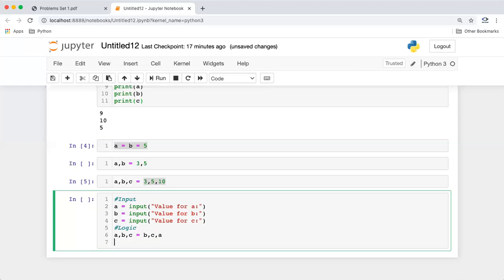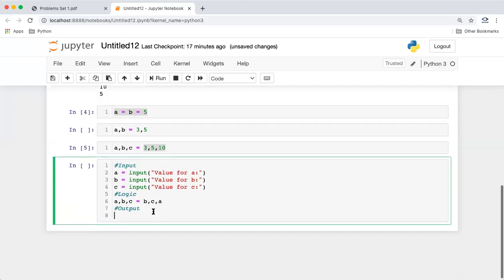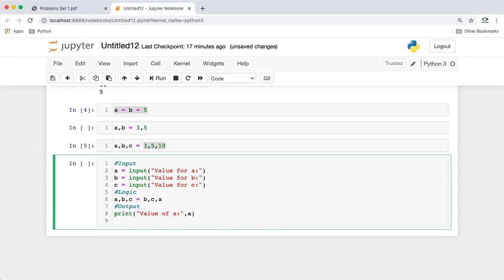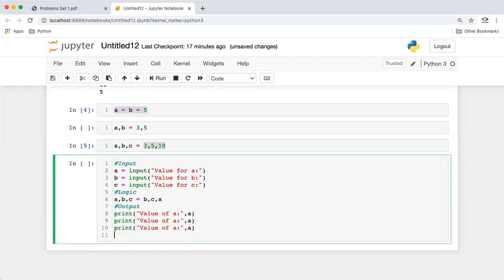Now it comes to our output part. Normally these will be the three parts we divide our solutions into, and here we can say print a, value of a. Let's copy this. Here it will be value of b and value of c. We'll just print this.